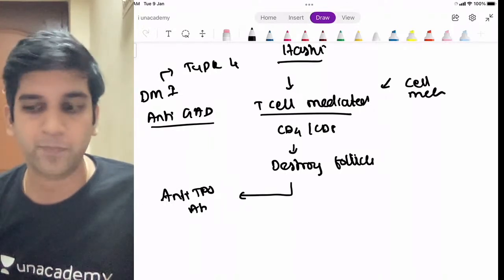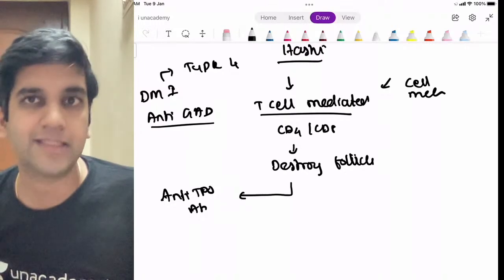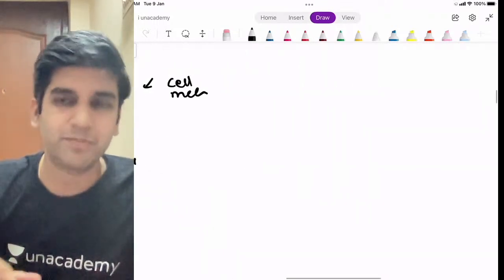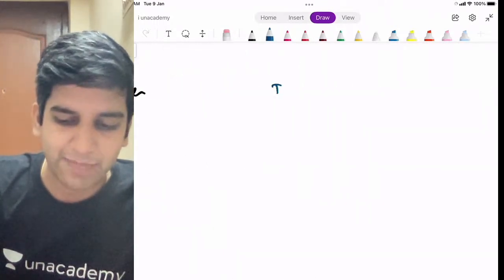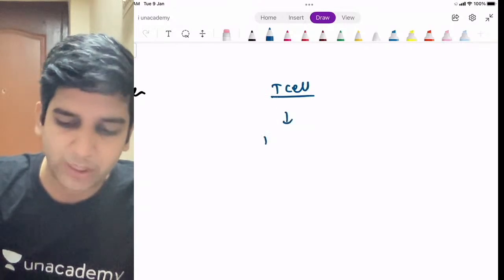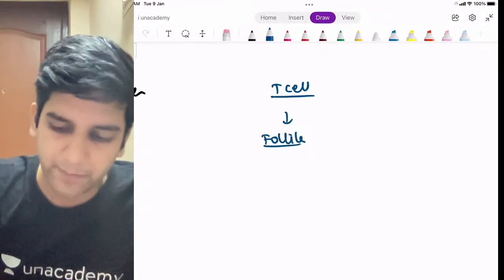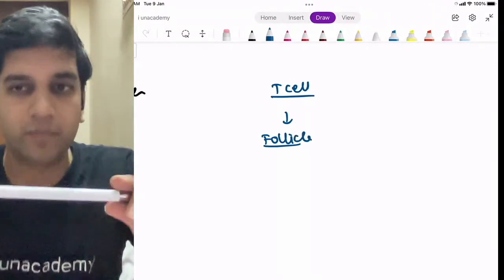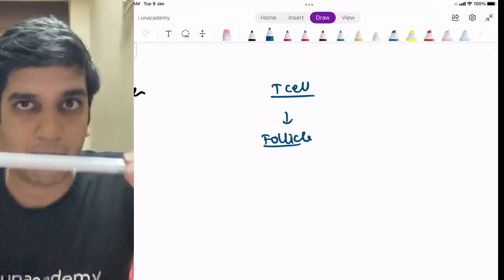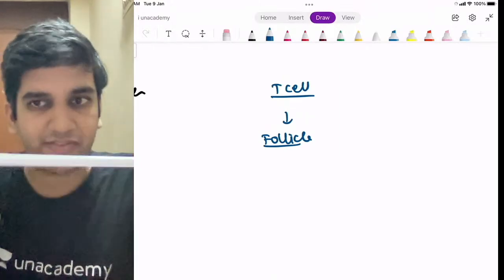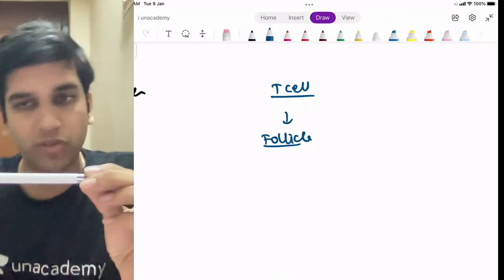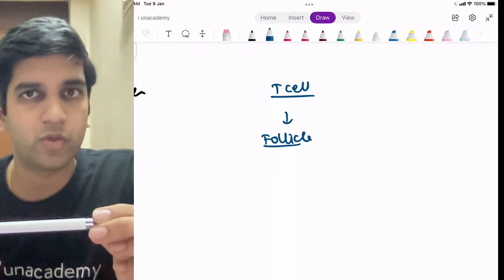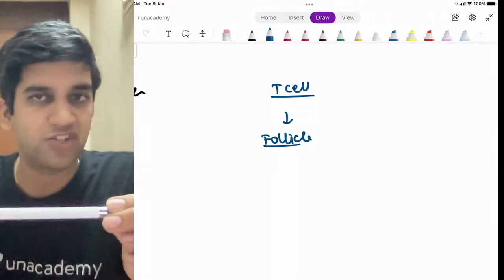antibodies, thyroid peroxidase, right? Your question is very good. Why is thyroid peroxidase antibody produced when a follicle is destroyed? That's a very simple and very, very good question. So let's say I'm having a T cell destroying a thyroid follicle. Let's assume that my pencil here is a thyroid follicle. Can I say my immune system will know that this is self-antigen? They'll know, right? Because they've been taught in the thymus, this is self, this is not self.